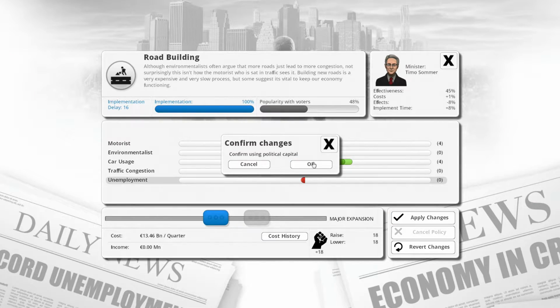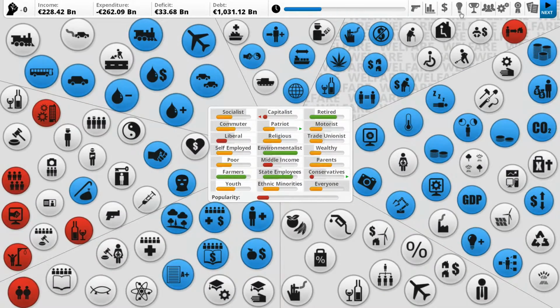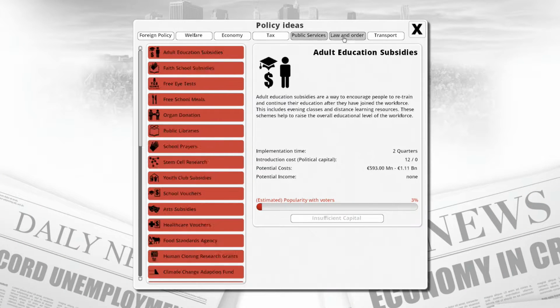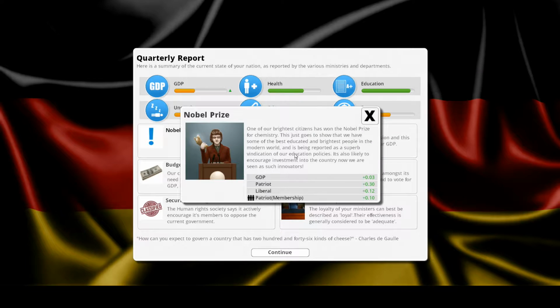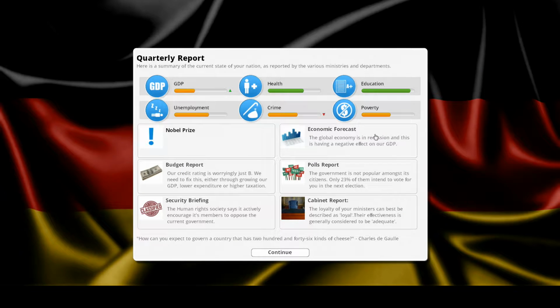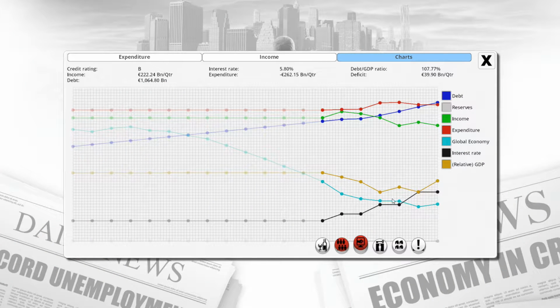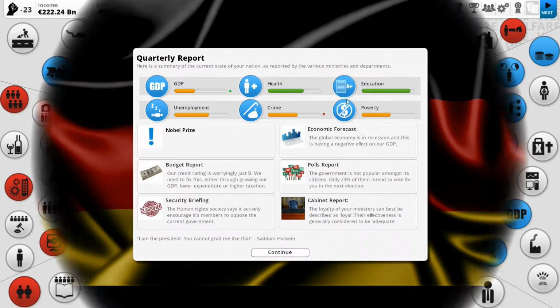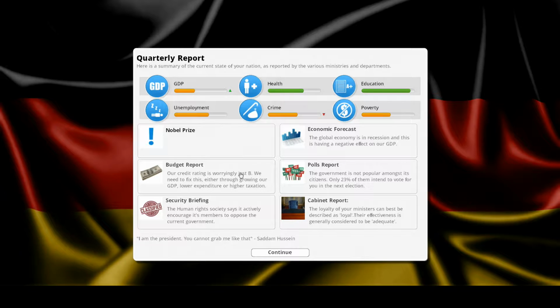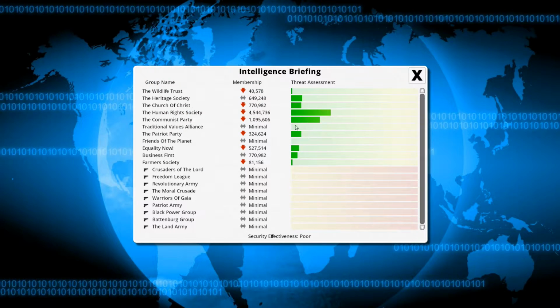Let's go for that. Okay, well, we need to make some money. How can we make some money? Not through any of those. Next. Yay, Nobel Prize! GDP goes up, Patriot goes up, Liberal goes up, Patriot membership goes up. Economic forecast is still terrible, but it's actually balancing out a little bit, which is nice. Relative GDP is going up, our income is going down, debt is up. Right now 107% of our GDP as debt. We're at B, 23%. It's not too bad.